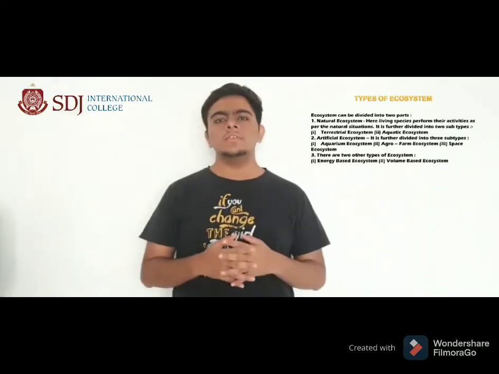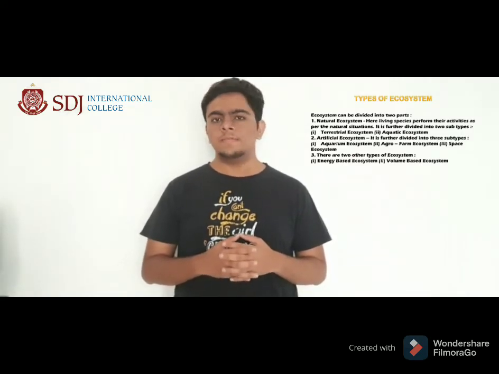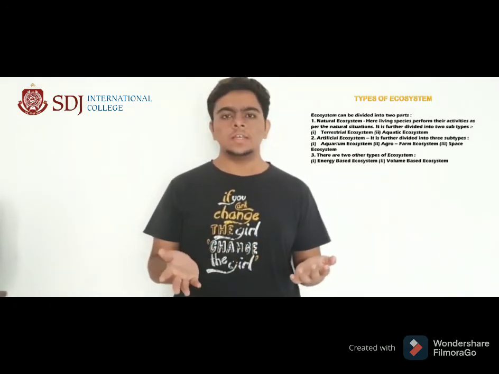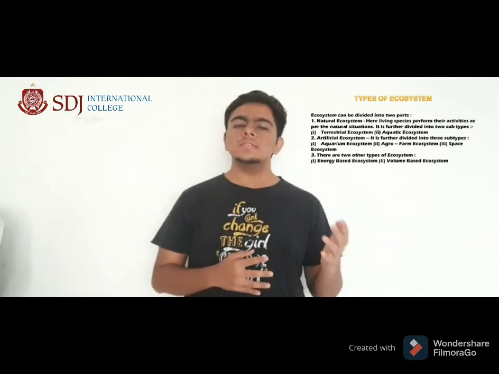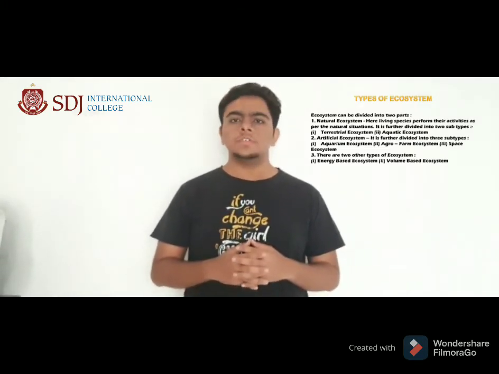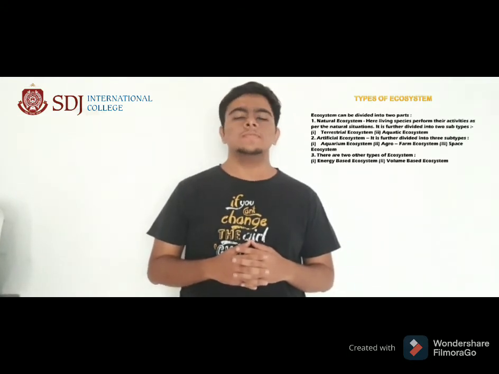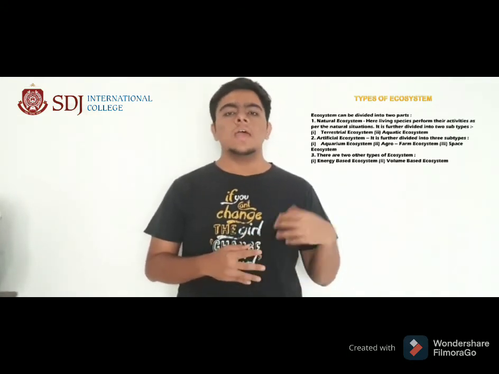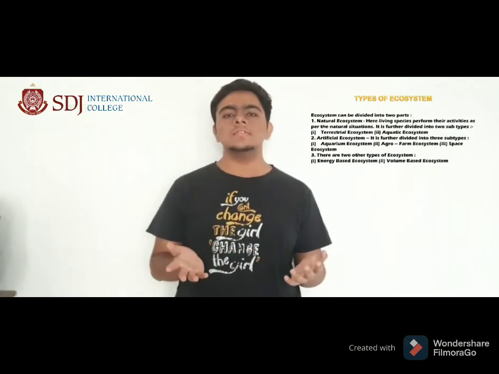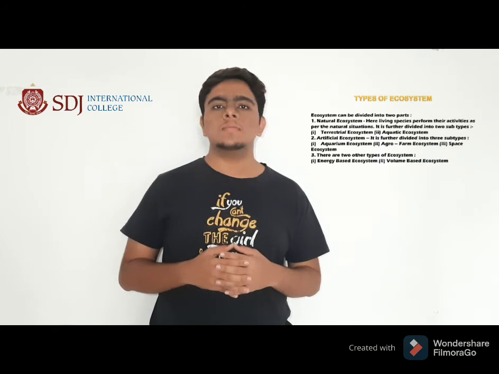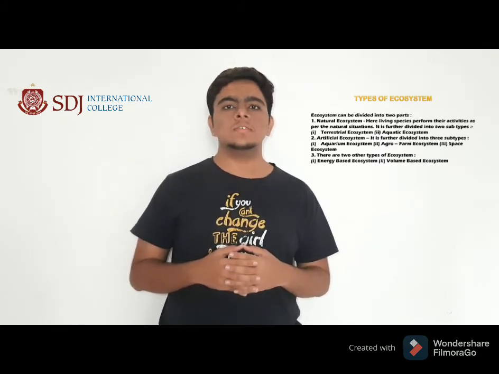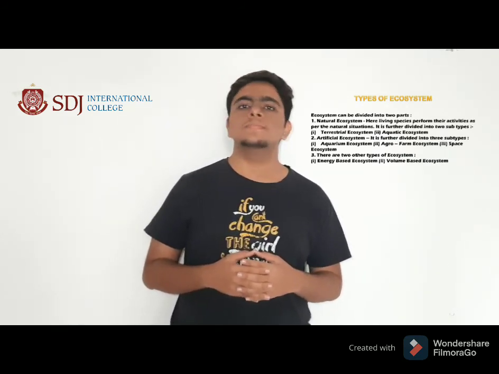So now let us study the types of ecosystem. Mainly there are two types of ecosystem: natural ecosystem and artificial ecosystem. In a natural ecosystem, living species perform their activities as per the natural situations. It is further divided into two parts: aquatic ecosystem and terrestrial ecosystem. Artificial ecosystem is further divided into three subtypes: aquarium ecosystem, agrofarm ecosystem and space ecosystem. There are two other types of ecosystem also. First, energy based ecosystem, and second, volume based ecosystem.